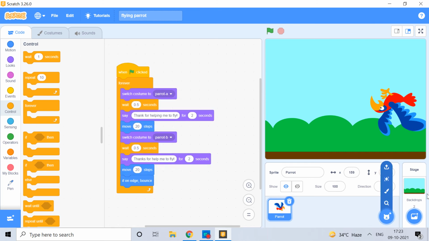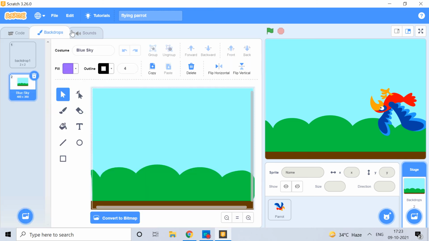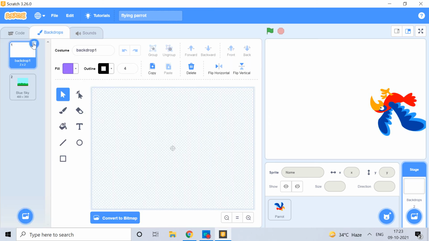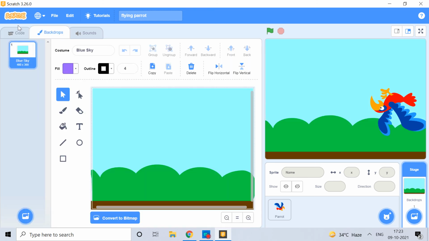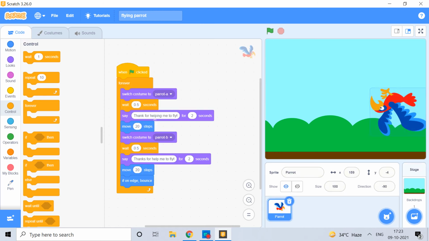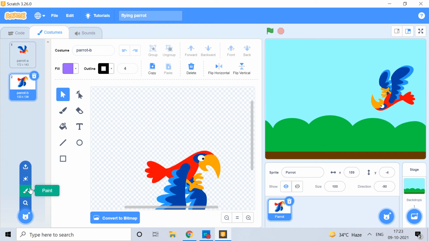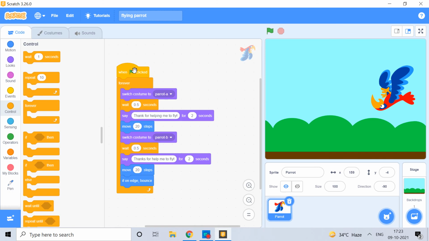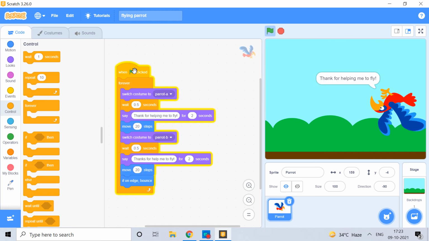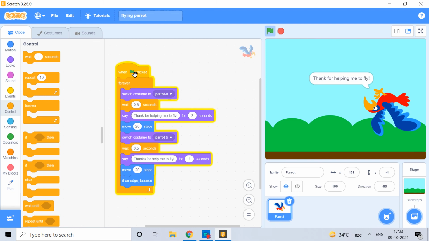First of all you have to choose a background: go to backdrops here, delete this white background, then choose blue sky. Then go to the sprite again, parrot, then costumes, parrot A and parrot B, which you have to import from here. Okay, parrot A and parrot B. So just stop all and play it.